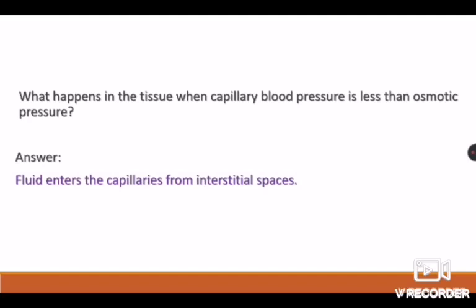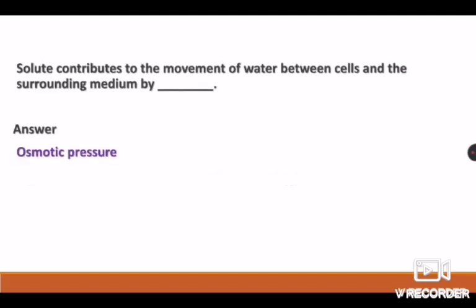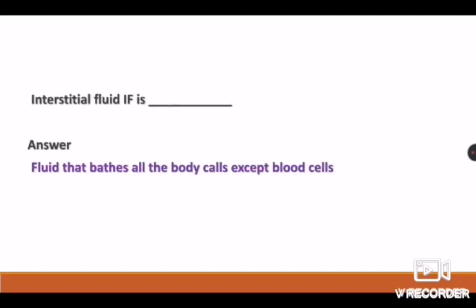The answer is fluid enters the capillaries from interstitial spaces. The next question: solute contributes to the movement of water between cells and the surrounding medium by osmotic pressure. Interstitial fluid is the fluid that bathes all the body cells except blood cells.